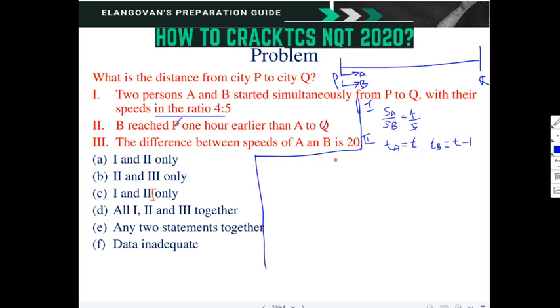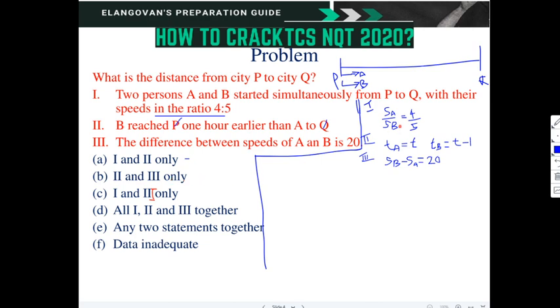Then coming to the third statement, the difference between the speeds of A and B is 20. So SB minus SA or SA minus SB, anything you can write, right? SB minus SA is equal to 20. Okay, so these are the three statements. Now let us check 1 and 2 only, 2 and 3 only, 1 and 3 only, or all 1, 2, 3 together. So any one option we have to land up.